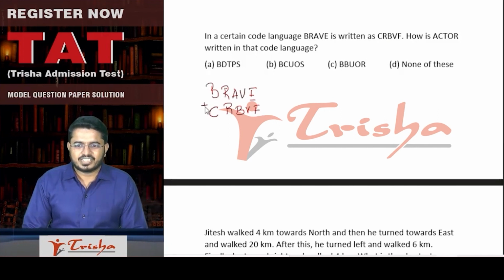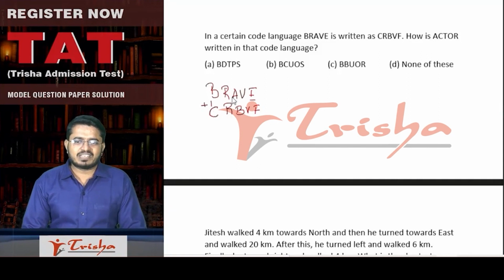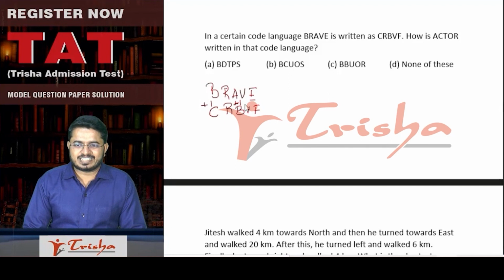First letter, you are increasing it by one more. The second letter, you are writing as it is. Once again, you are jumping to the next letter. You are writing the same letter once again. And here, once again, you are jumping to the next letter, right? So, see here, B becomes C. So, A should become B, right? R will remain as it is. So, C will remain as it is. There is no other option where B and C are there together.